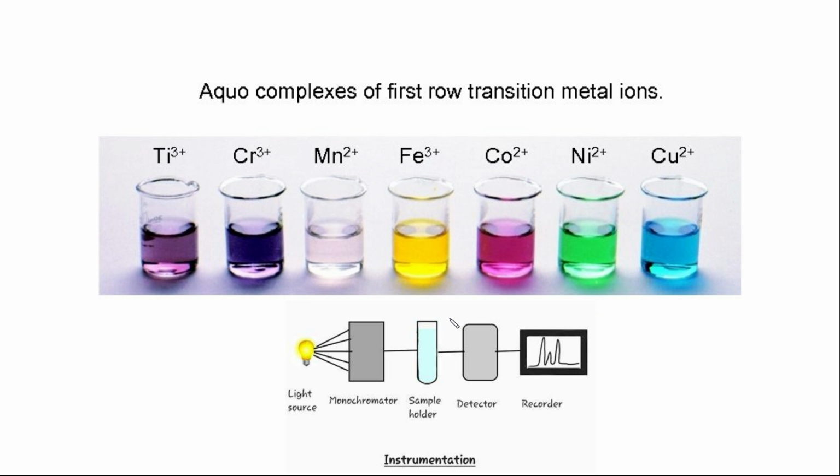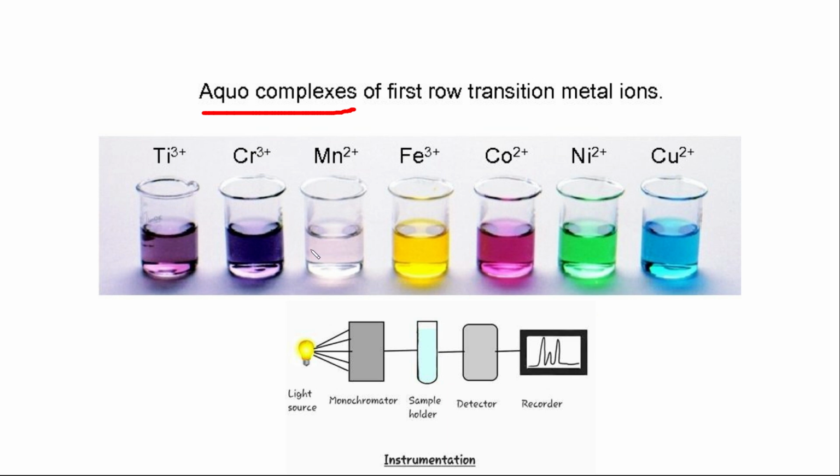You can see here the aqua complexes, aqua means water. These are all first row transition metal ions dissolved in water, so they make aqua complexes, and you see they show very nice colors. Only manganese is not colorless; it is colored but a very light pink. By knowing this chapter, you can explain why different transition metals show different colors, why they are sometimes deep in color and sometimes very light, and we can also explain the spectra that I showed you.